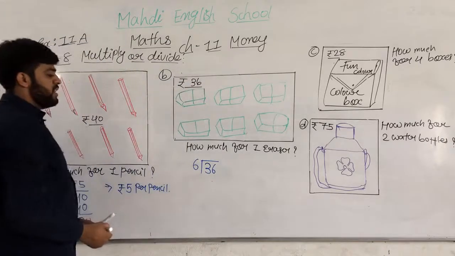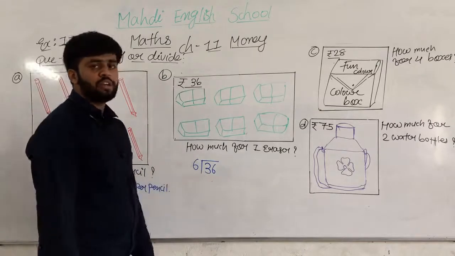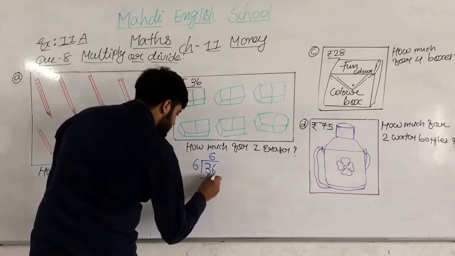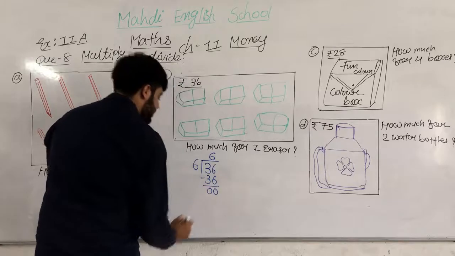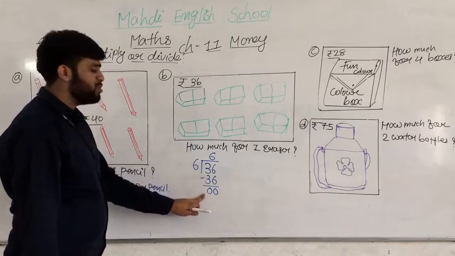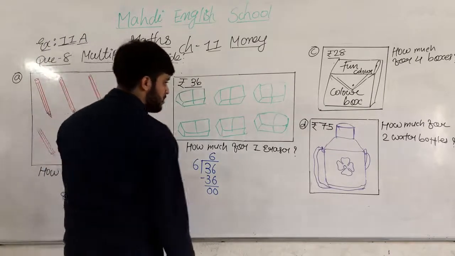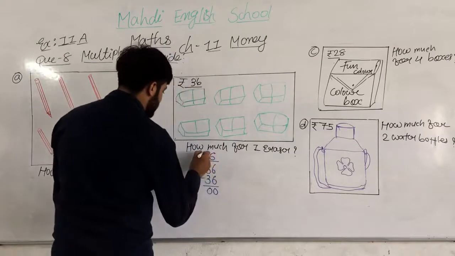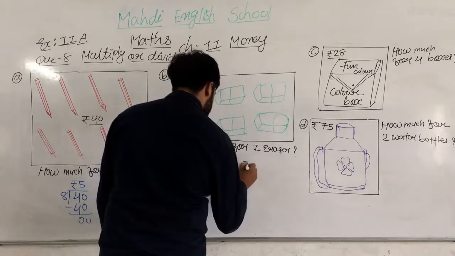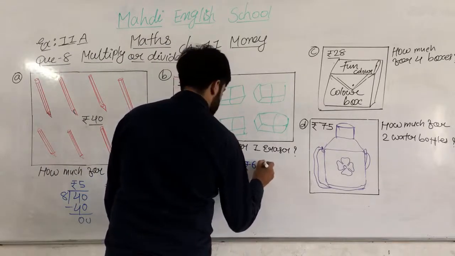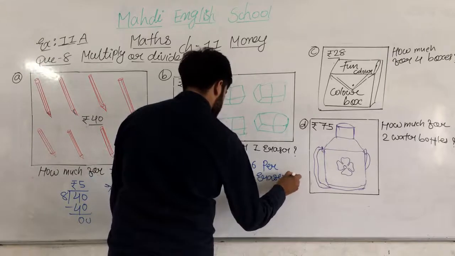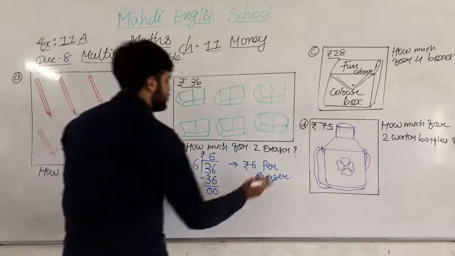Okay, my dear students, in table number 6, 36 will come or not? Yes. But where? 6 6s are 36. So that's why I am writing here 6 6s are 36. 6 minus 6 is equal to 0 and 3 minus 3 is equal to 0. Understood? I hope you all understood, my dear students. So what is the price of one eraser? 6 rupees. So here we are going to write 6 rupees per eraser, 6 rupees for one eraser.